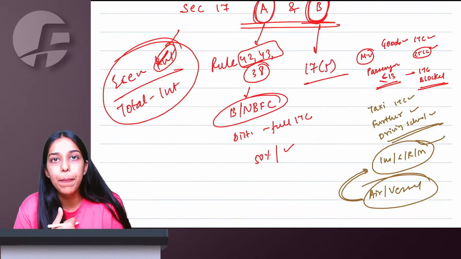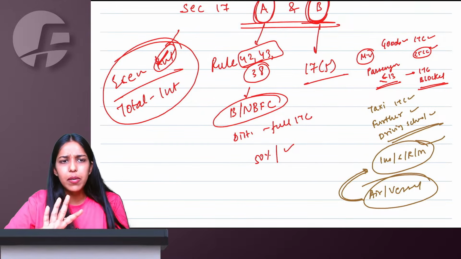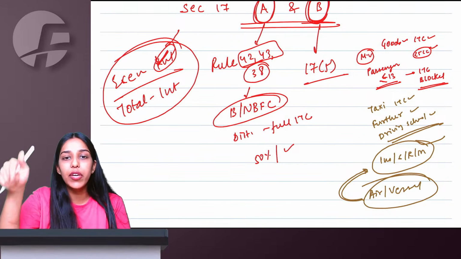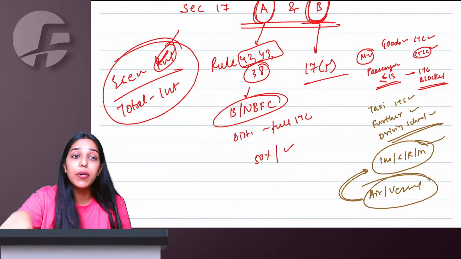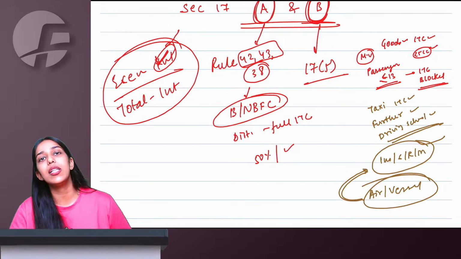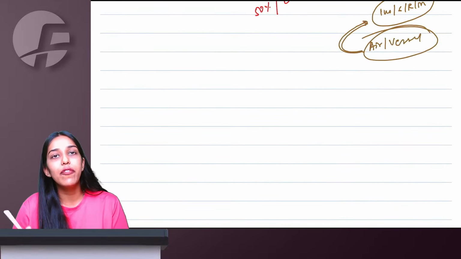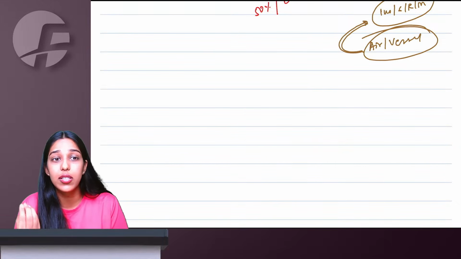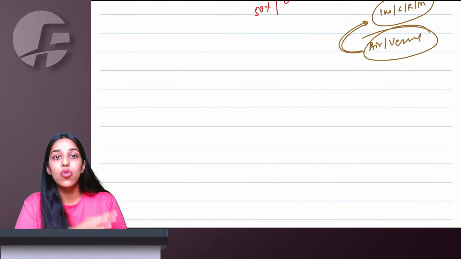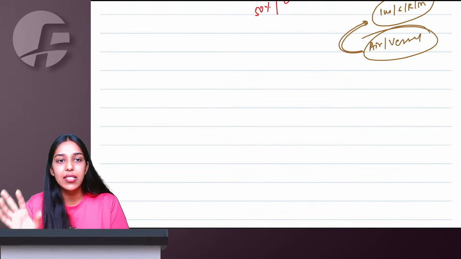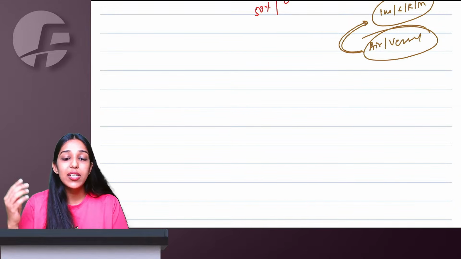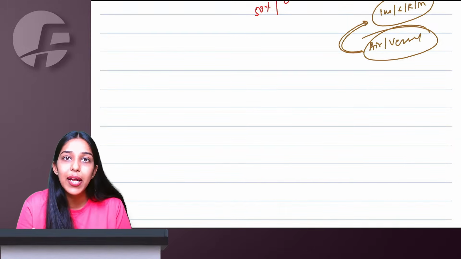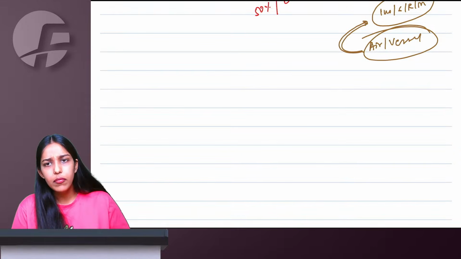But if I am an insurance company giving a claim, then my ITC will be allowed. If I am a manufacturer, my ITC will be allowed. For the person to whom the car, vehicle, vessel, or aircraft belongs, ITC on insurance, service, repair, maintenance will be blocked. Food, beverages, outdoor catering, beauty treatment, cosmetic, plastic surgery, health insurance, life insurance, leave, travel concessions, gym memberships, in all these situations ITCs are going to be blocked. But if there is any statutory obligation by the government, ITC will be allowed. Or if you are further supplying them, ITC will be allowed.